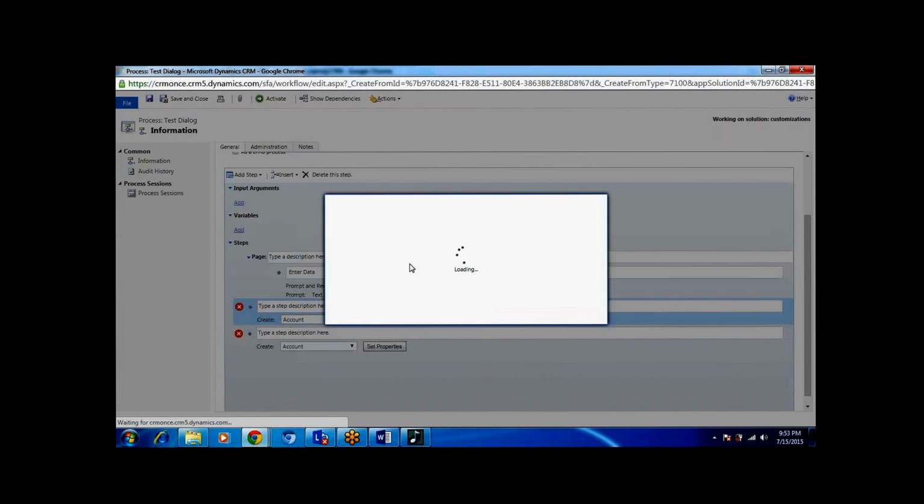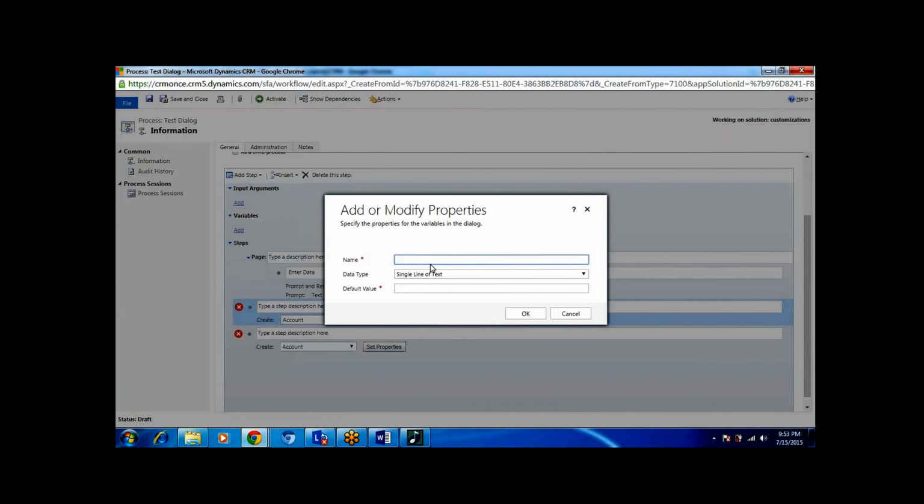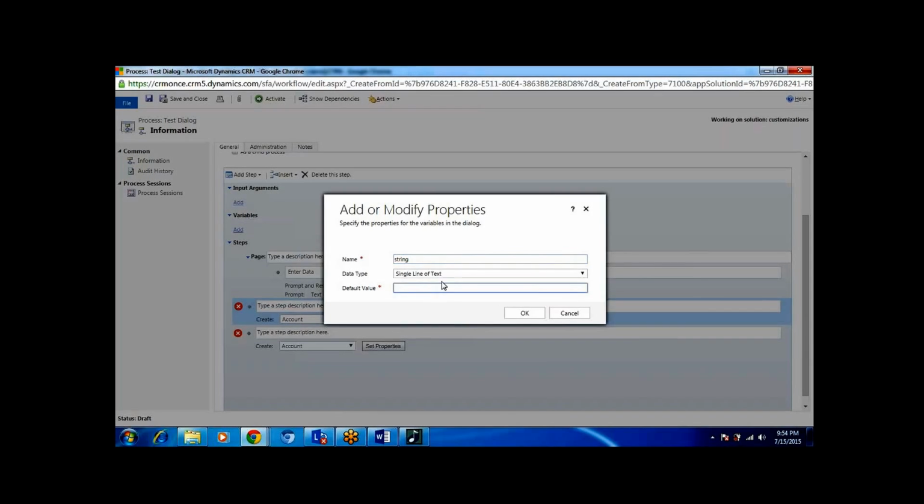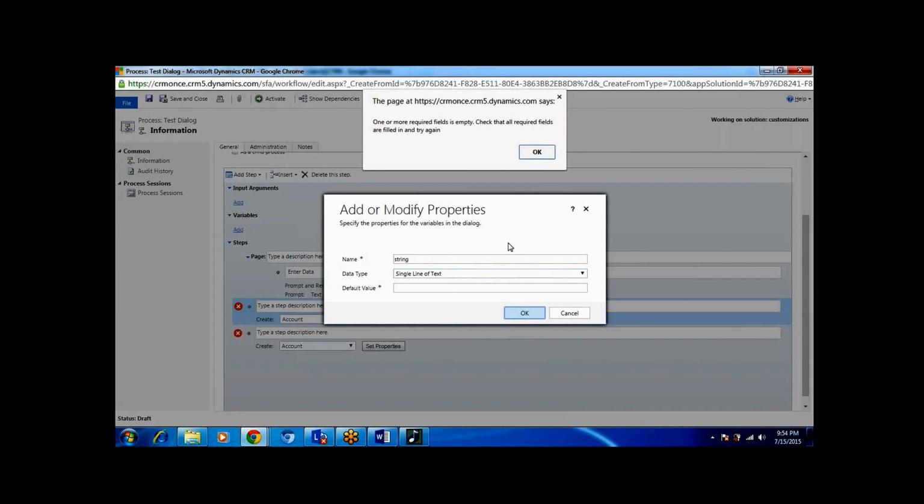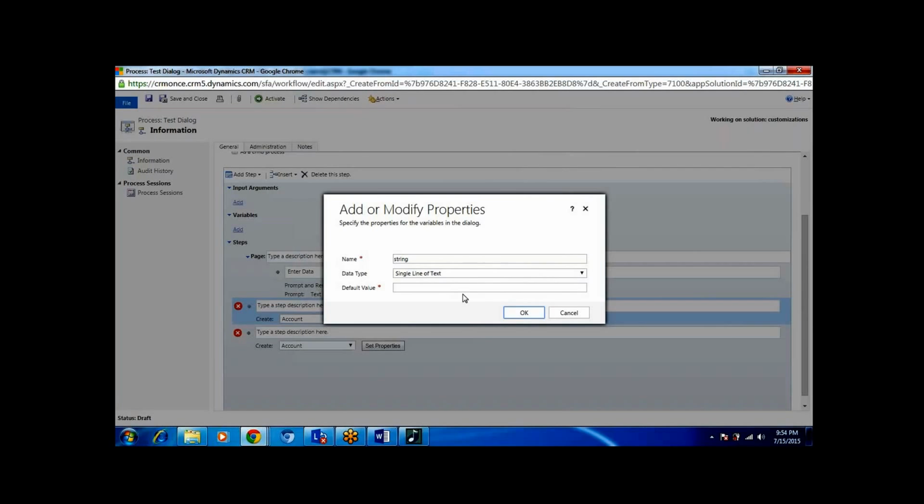Here we have to define a variable. Just like I'm giving, we can define this one. Default value, just I'm giving xx.